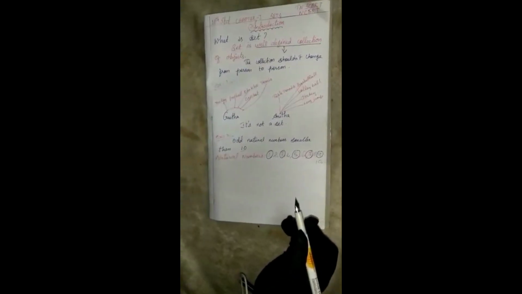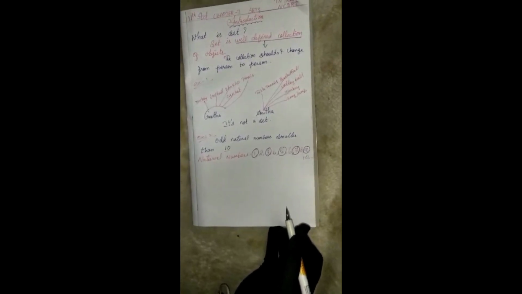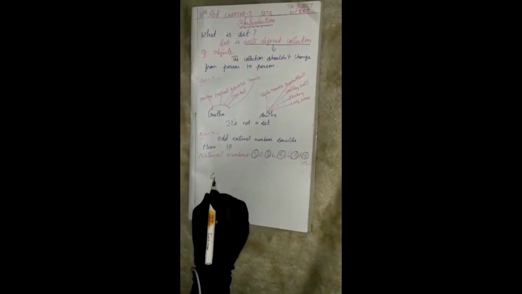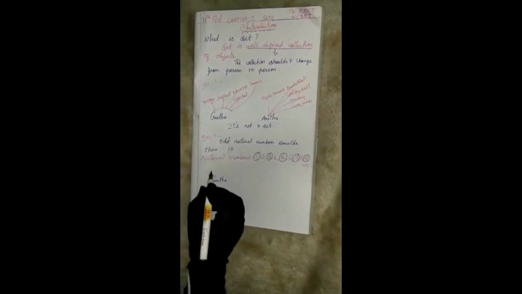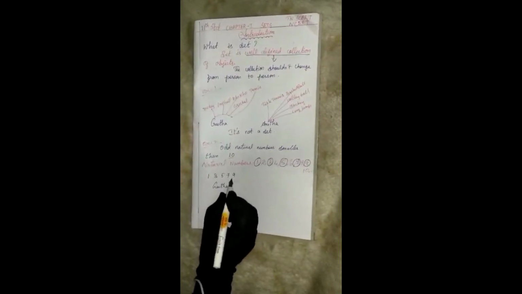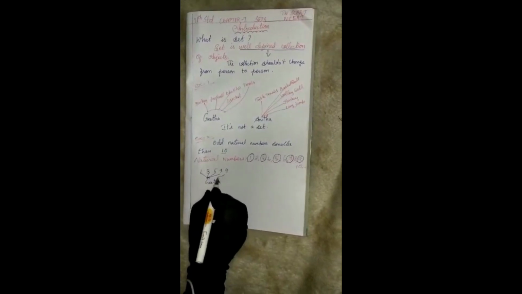Now I asked the same Geeta and Anita what are the odd natural numbers. Geeta said 1, 3, 5, 7 and 9.